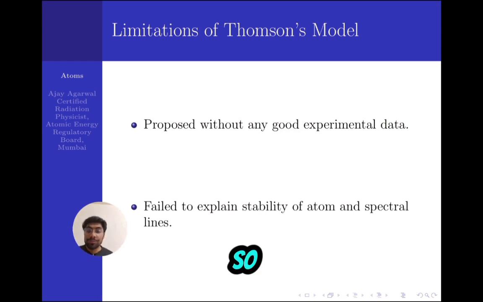And also the main thing was to explain the line spectrum, because that was the first experimental evidence that any model should explain, but the Thomson model was not able to explain that also. So there were many limitations in the Thomson model.